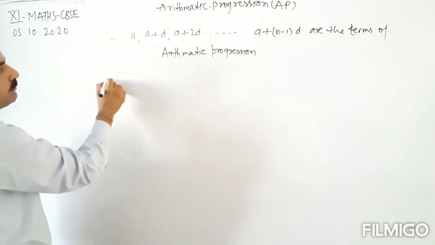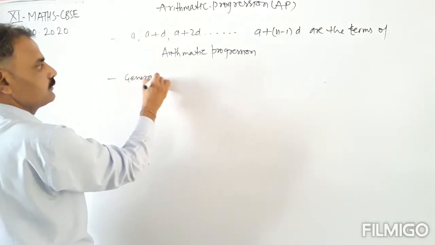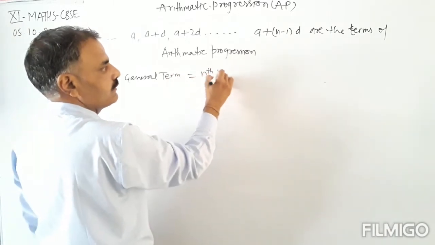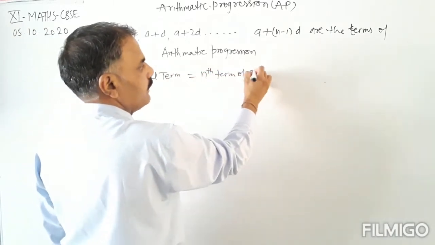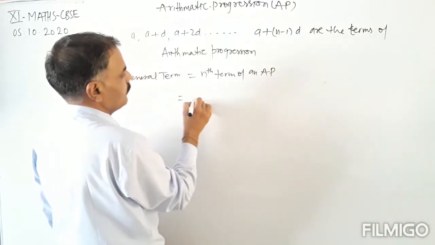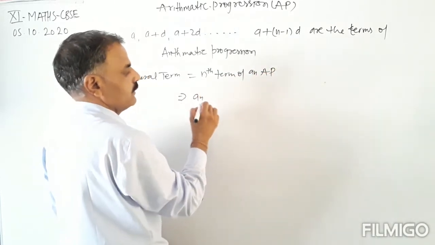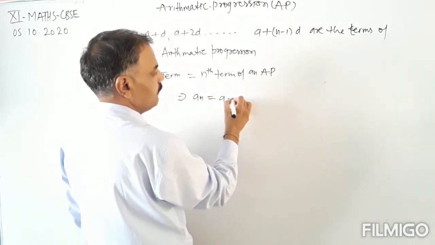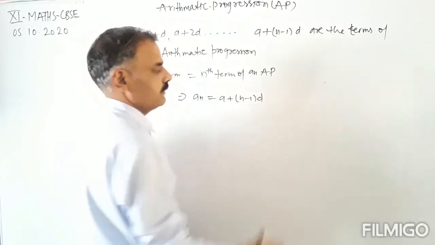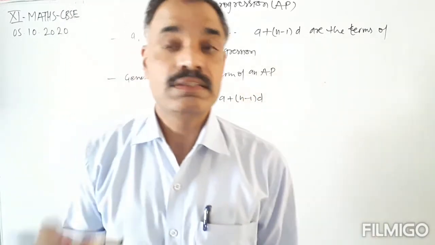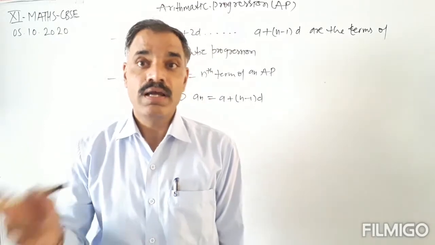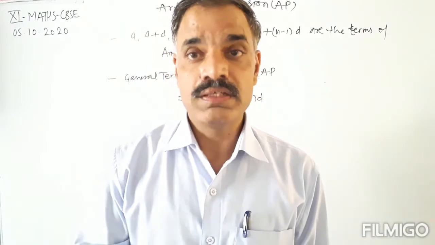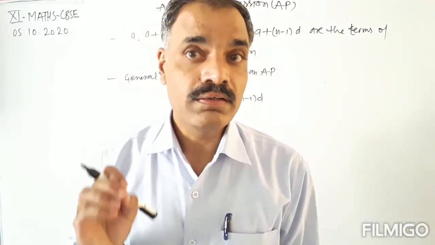Okay, so these are the terms. The general term, that is the nth term of an AP, is denoted as an, and this is equal to a plus (n minus 1) into d. This is the general term, or the nth term from the beginning of the arithmetic progression.